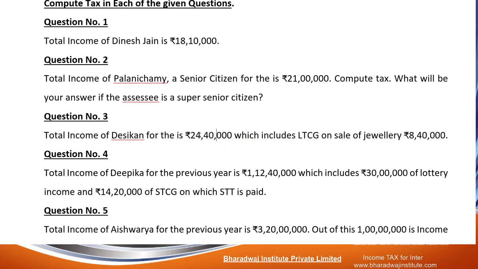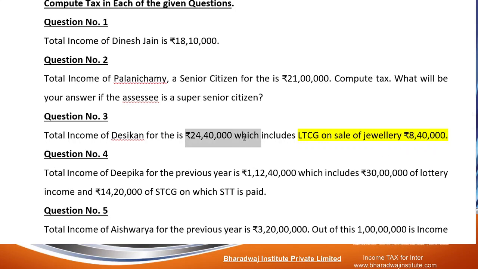Total income of Desikan is 24,40,000, which includes LTCG on sale of jewelry. What is the tax on LTCG? It is not for shares, it is for jewelry. Tax applicable on LTCG on sale of jewelry is 20%. So 8,40,000 into 20% is applicable.